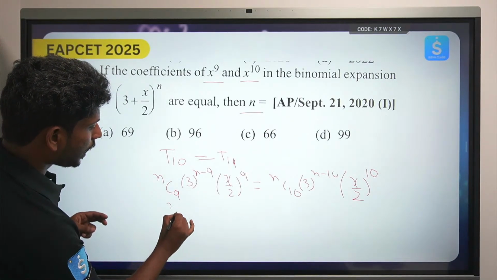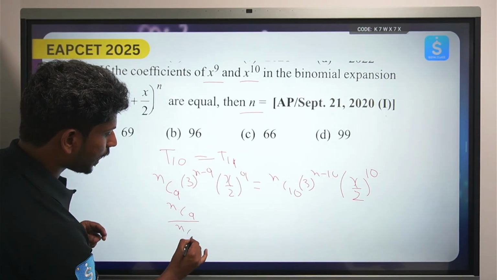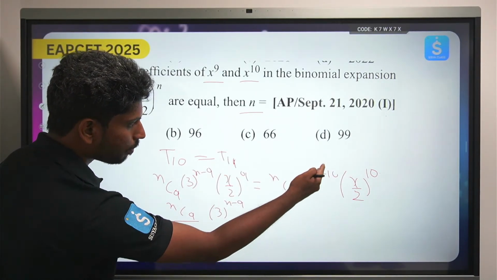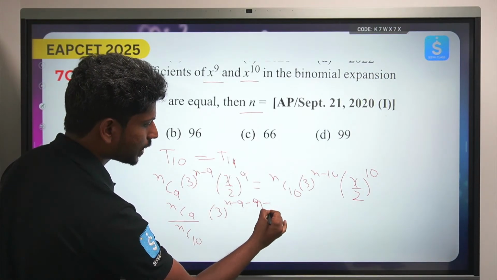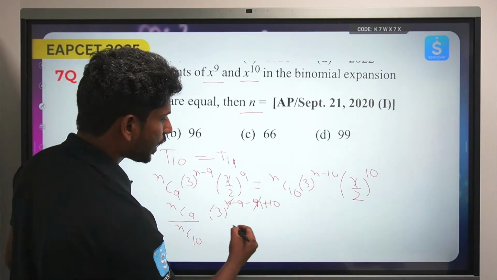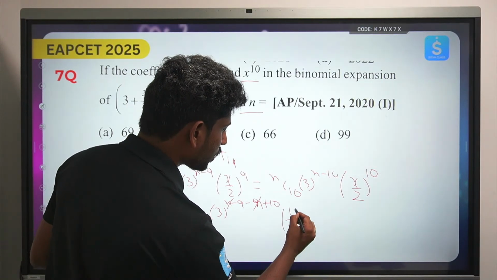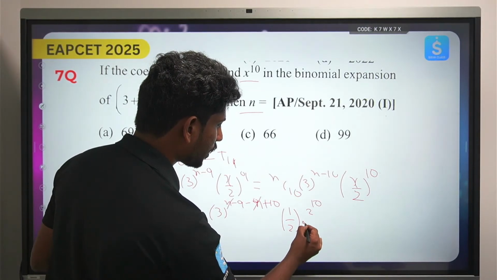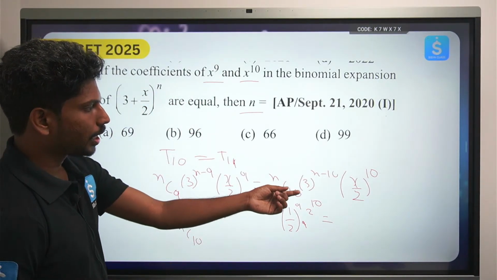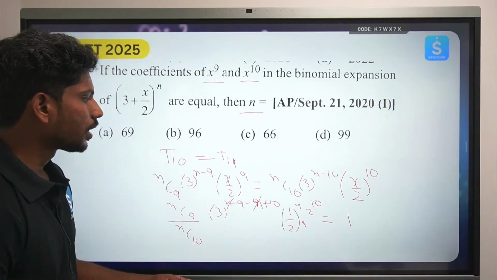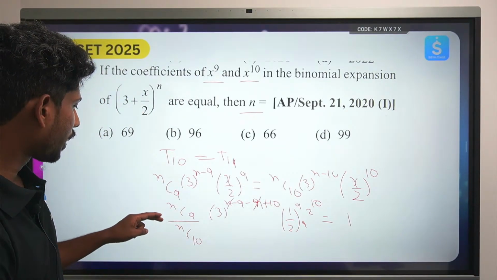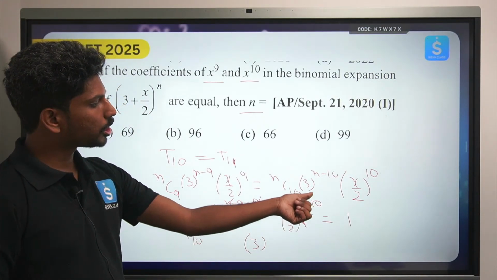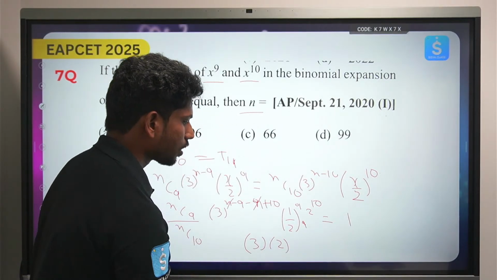Okay, so now from here you can see what he is asking, the value of n. So nC9 by nC10, 3 to the power n-9 by 3 to the power n-10. Here n gets cancelled, and 1 by 2 power 9 by 1 by 2 power 10. So this will become 2 power 10 and this will become 2 power 9. Okay, now I have taken all the values to one side. Now here see, 10 minus 9, this will become only 3, and 1 by 2, this will become just 2, which is equal to 1.